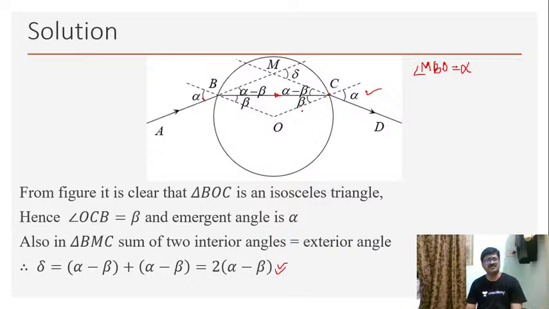So for that reason we'll consider the refracted ray BC is parallel to the diameter of the sphere. Okay, if you consider like that, then we will get an isosceles triangle. Okay, and the angle of refraction at the first surface and the angle of incidence at the second surface, both of them will be equal from this particular assumption, and this is the assumption that you should always have and you should always practice in this way.